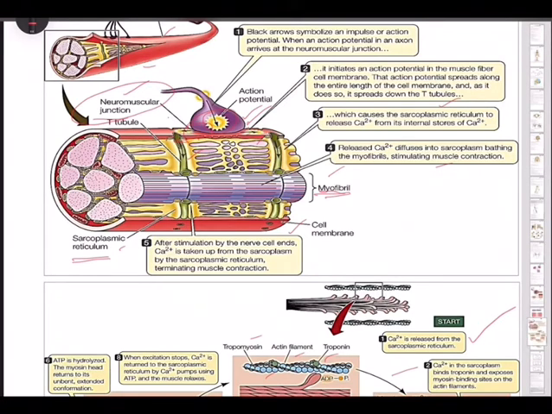A neural signal reaching this junction releases a neurotransmitter. Of course, all of you know acetylcholine is the neurotransmitter, which generates an action potential in the sarcolemma.